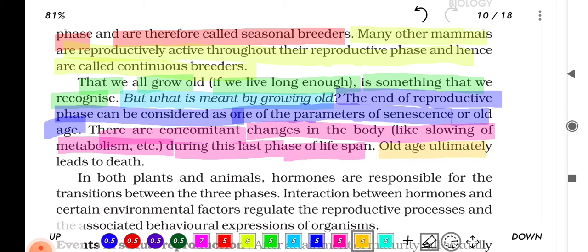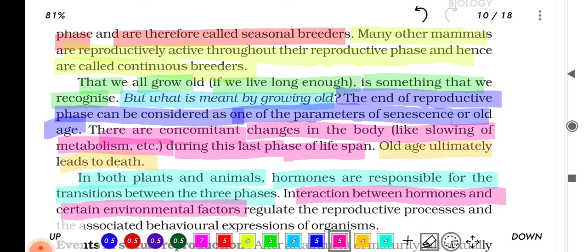Old age ultimately leads to death. In both plants and animals, hormones are responsible for the transition between the three phases. Interaction between hormones and certain environmental factors regulate the reproductive processes and the associated behavior expression of the organism.